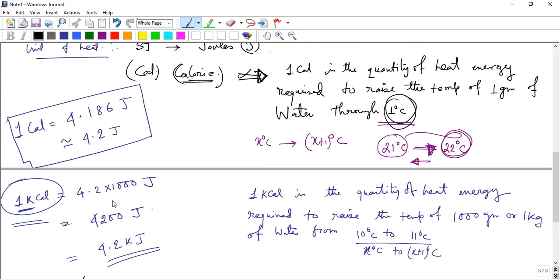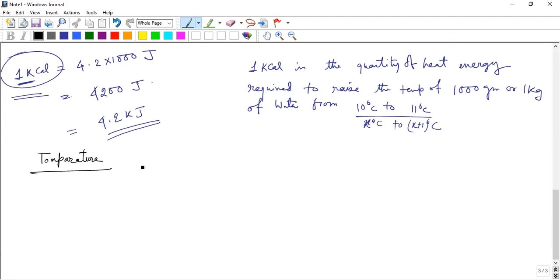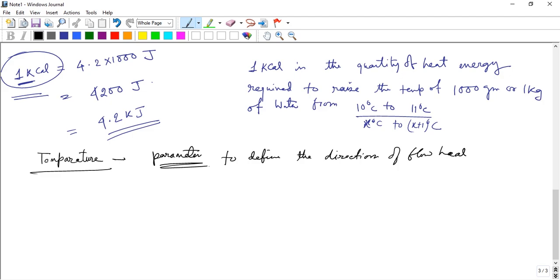So what is temperature? Temperature is a parameter to define the direction of flow of heat. Okay, it is a parameter. So temperature actually